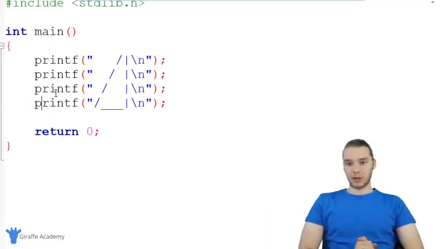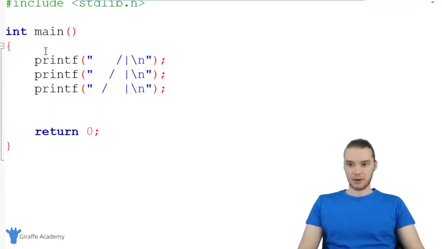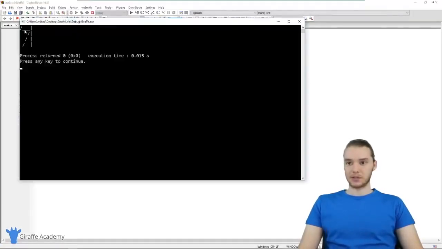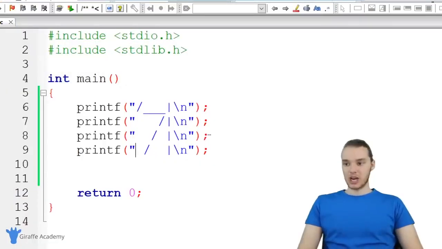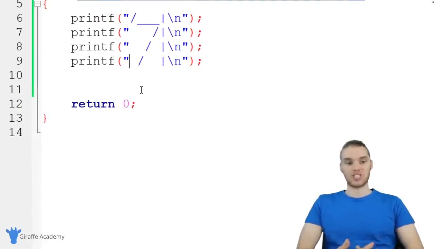And one thing I really want to stress is that order matters. If I took this instruction and placed it up here as the first instruction, now this is going to get printed out first. So when I run my program, you'll see that we're printing out this funky looking shape. That's because we changed the order of the instructions, so the computer changed the order in which it executed them. And you'll notice here, again, we're using this semicolon after each line of code.